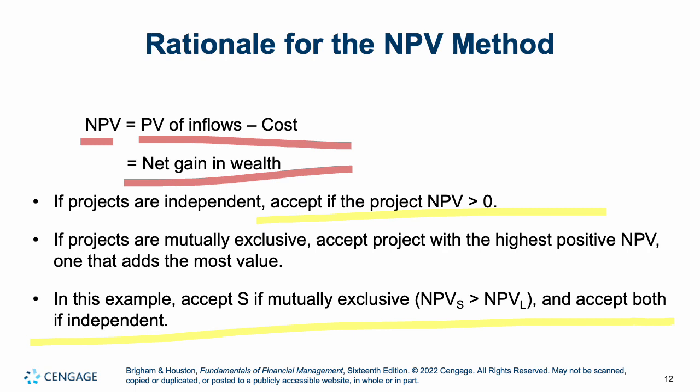So that's the difference if you see a test or a homework question asking you about cash flows. If they're mutually exclusive, you're going to want to take the one with the higher NPV. If they're independent, you would take both, provided they have NPVs larger than 0.